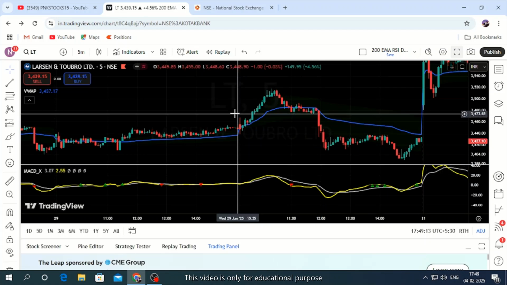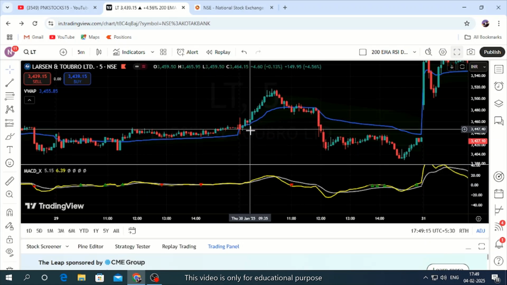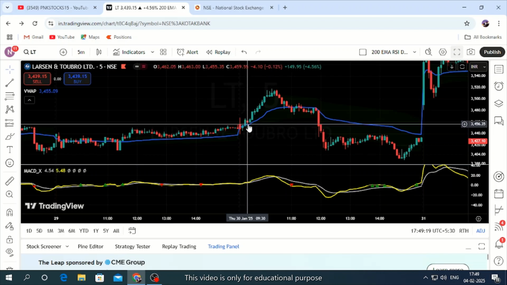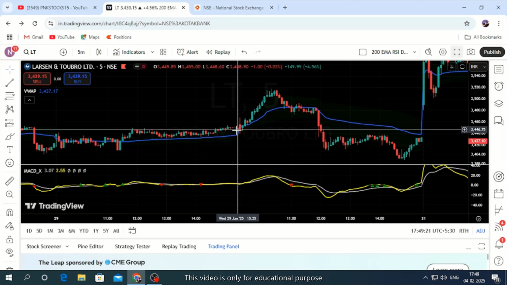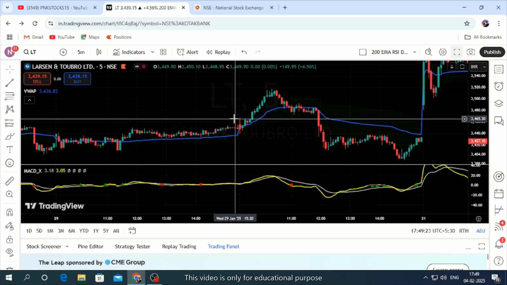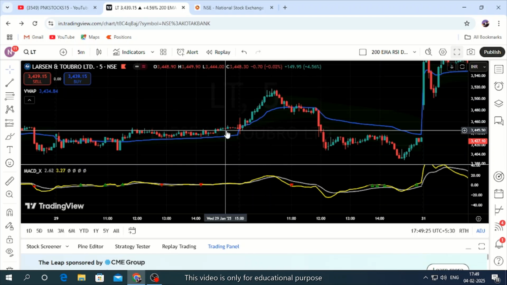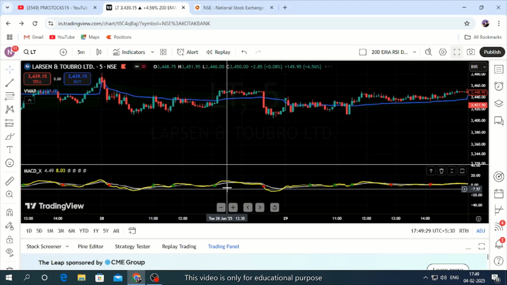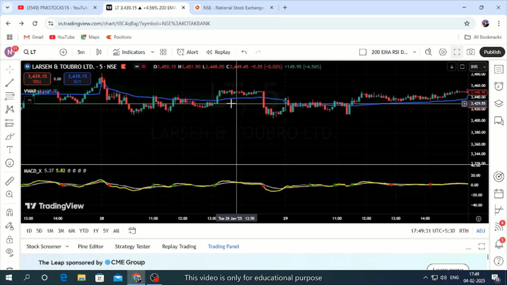Crossover happened, price is on top of it, and you can find some kind of a hammer candlestick pattern, a small red one, or else these three candles called a morning star kind of a candlestick pattern, you can get a trade in that. Now the zigzag line, price is on the VWAP line, not moving either side, better don't take that trade.